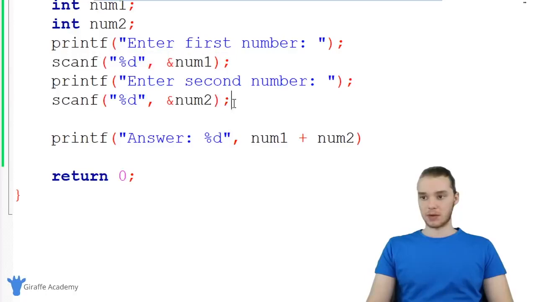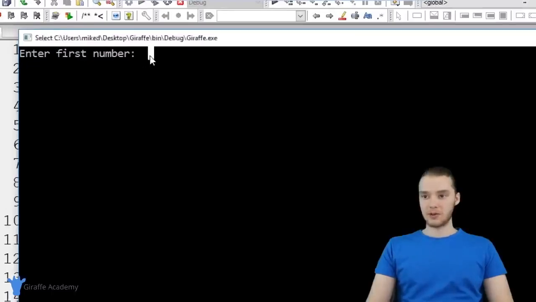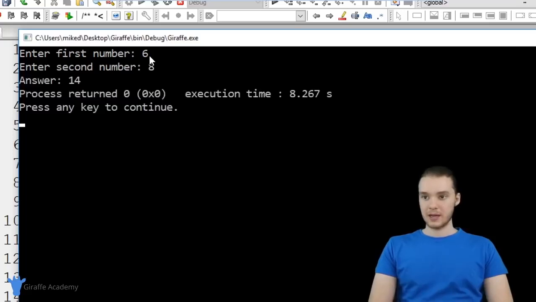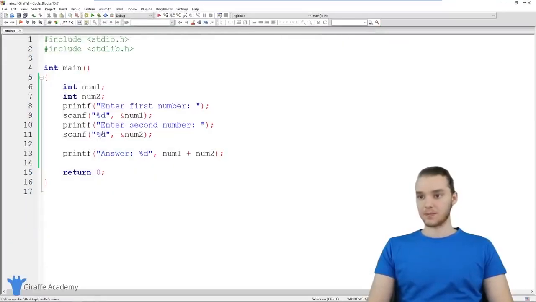We're getting the first number, we're getting the second number, we're storing them inside of these variables, we're adding them together and printing them out. Let's try to run our calculator. So I'm going to run my program, and you'll see over here it says enter first number. So let's go ahead and enter 6. Enter second number, we'll enter an 8, and now we're going to get 14. So 14 is the correct answer. So our program worked. It was able to add the numbers correctly, and everything's awesome.